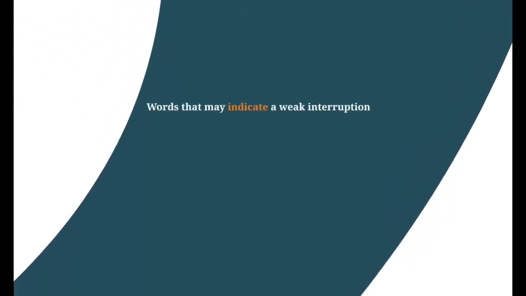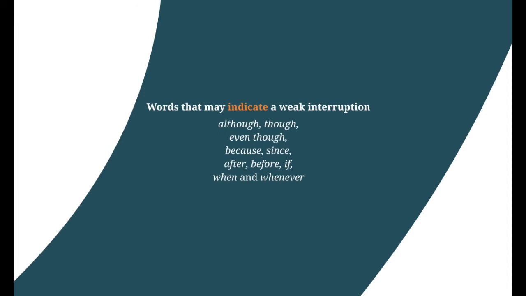There are several marker words that can indicate weak interruptions. Although, though, even though, because, since, after, before, if, when, and whenever. Interruptions introduced by these words are often rather long and tend to be located at the beginning or end of sentences. Please remember that those words might, but not necessarily have to be, indicators for weak interruptions.